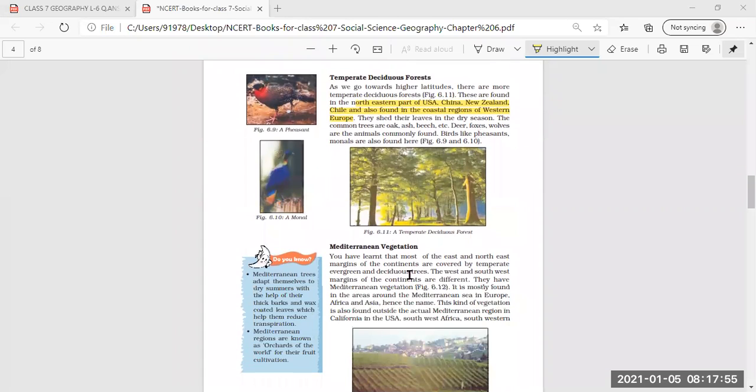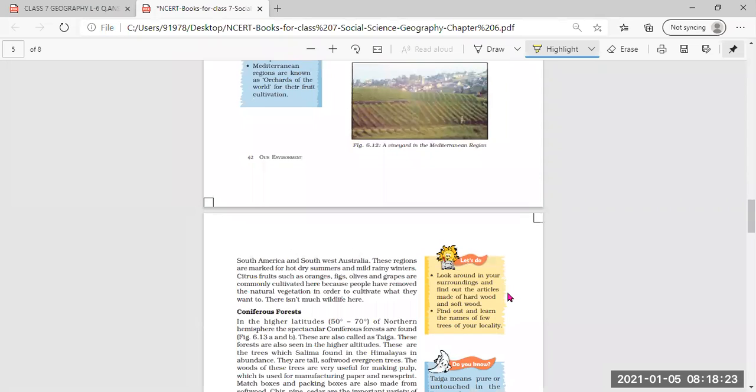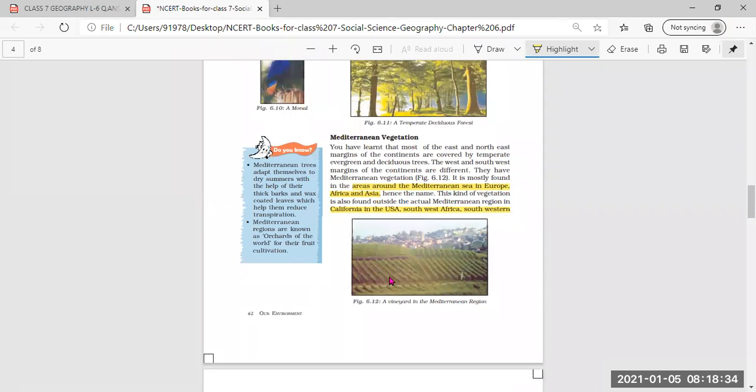Then Mediterranean vegetation. This is found mostly in the areas around the Mediterranean Sea in Europe, Africa, and Asia, and that is why it is given the name Mediterranean vegetation. This kind of vegetation can also be found outside the Mediterranean region, in California in the USA, Southwest Africa, Southwestern South America, and Southwest Australia. But it is mostly found near the Mediterranean Sea in Europe, Africa, and Asia.